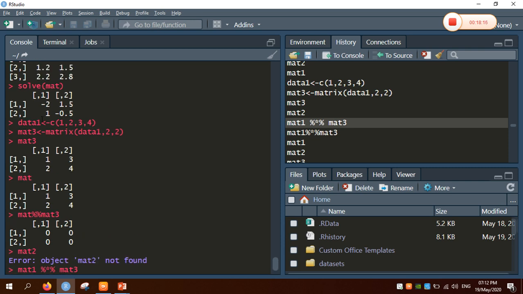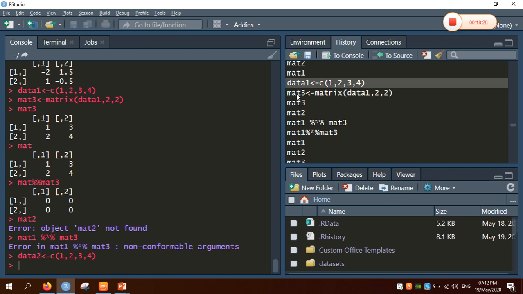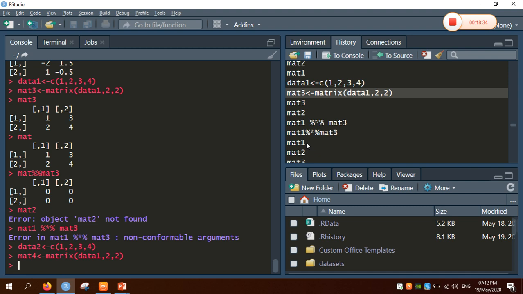Okay, let us create another 2 matrices here, that is data 2, and create a matrix named matrix 4, and now print matrix 4.